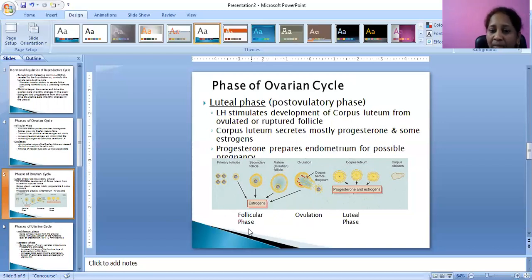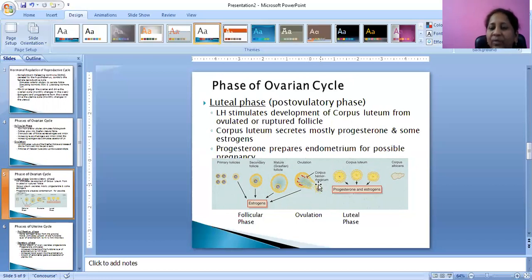This is about the follicular phase. Because of increased levels of estrogen and inhibin, follicle stimulating hormone will be stopped, but luteinizing hormone will be secreted.